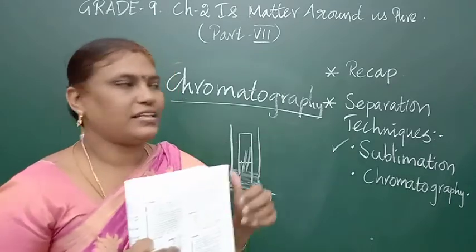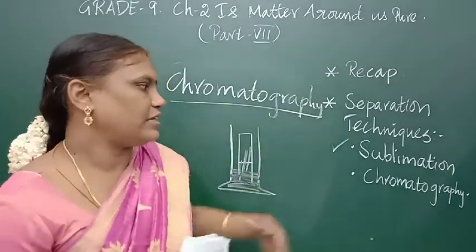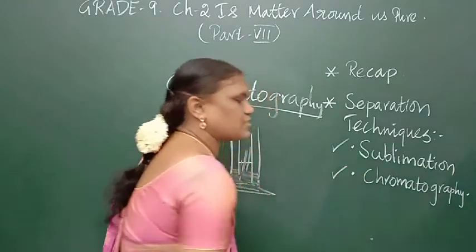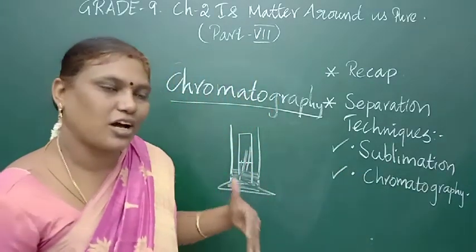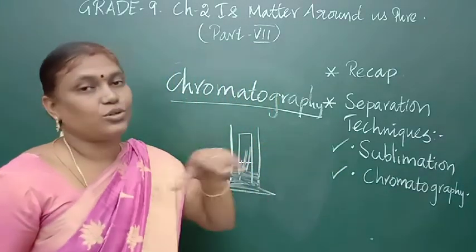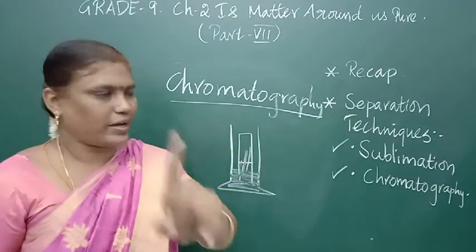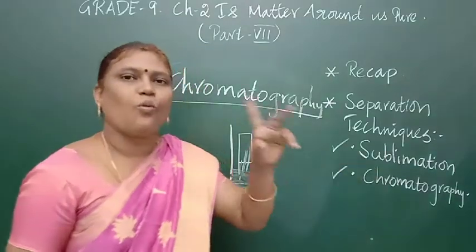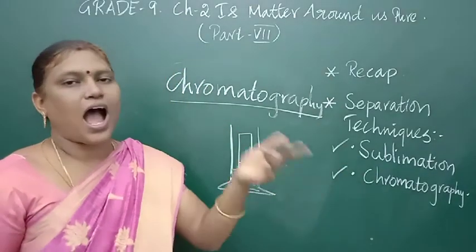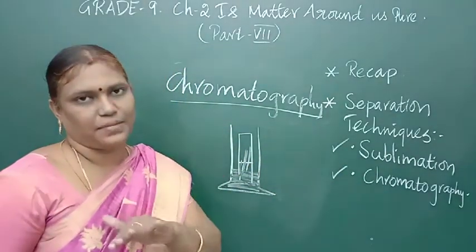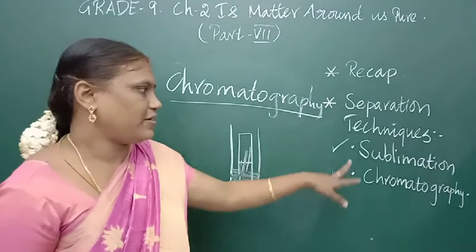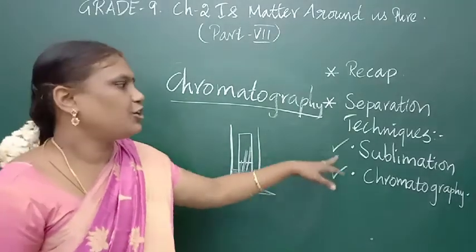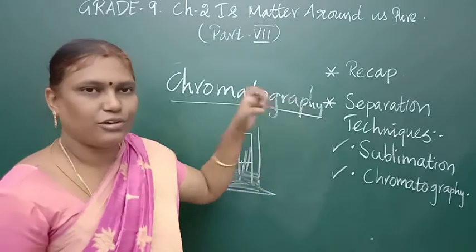So these two techniques are useful in separating. In chromatography, colored substances can be separated according to their solubility, and all the solutes should be dissolved in one solvent. That is what we chose, water. Sublimation means one should be sublimable and the other non-sublimable. According to that only we can separate. These are the two techniques you have to learn, and you have to draw the diagram